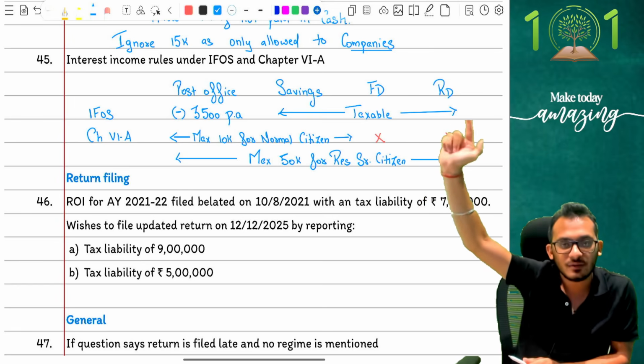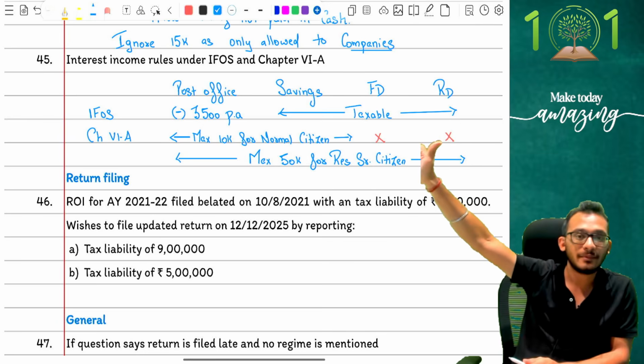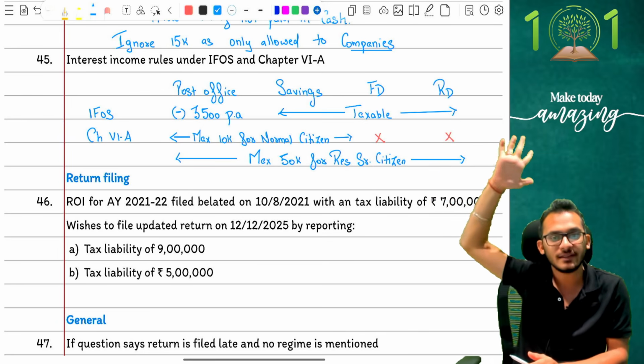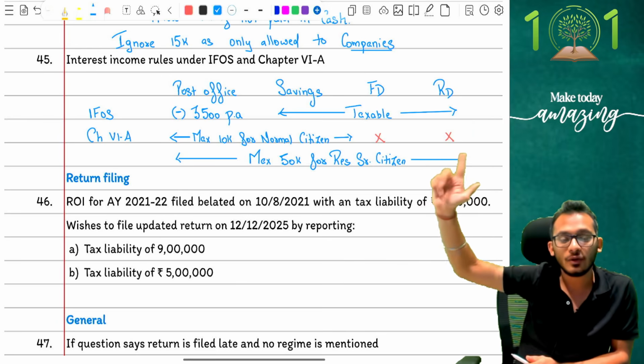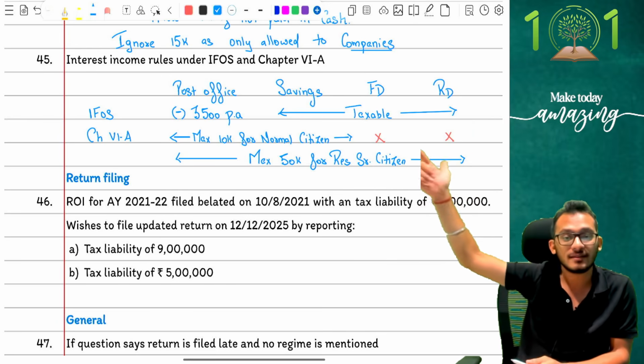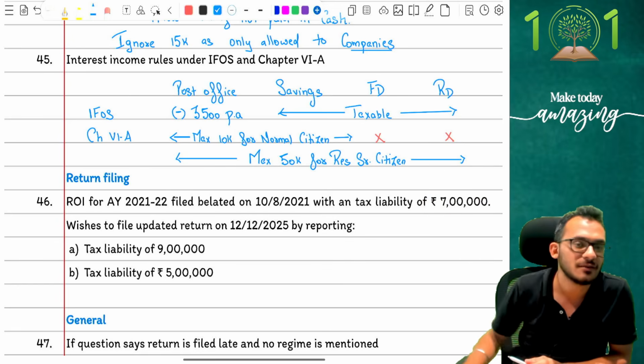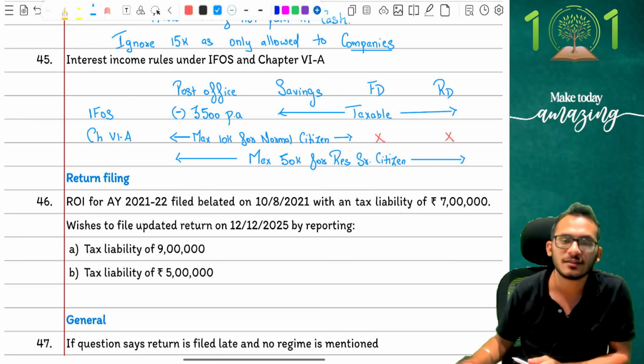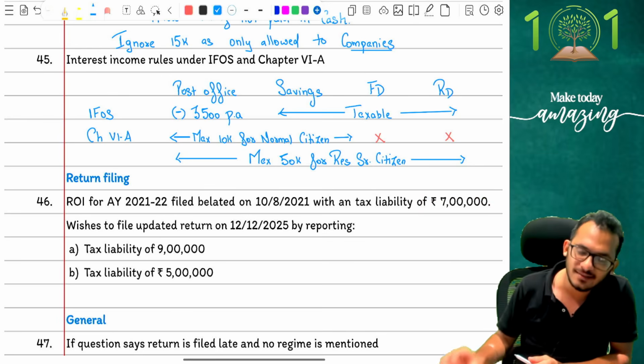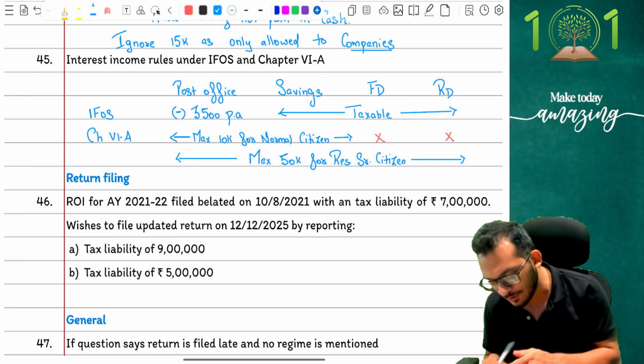If you have a savings account, it is anyway taxable, but you can claim 10,000 for a normal citizen and 50,000 for a senior citizen. FD is anyway taxable, with no 10,000 rupees deduction for a normal citizen, but you can claim 50,000 for a senior citizen. RD works on the same logic, and that's how the answer will look. I hope you understood this logic, people. Clear? Yes, perfect. With that understanding, I'm moving on to the last few things.